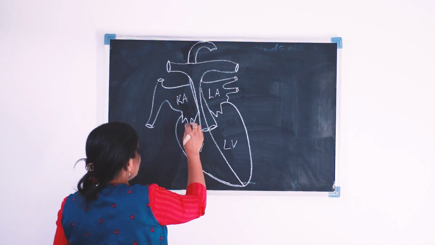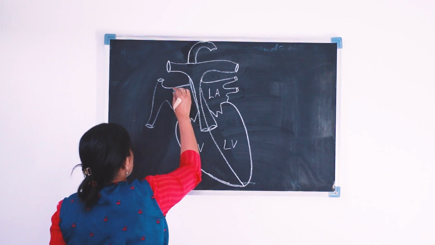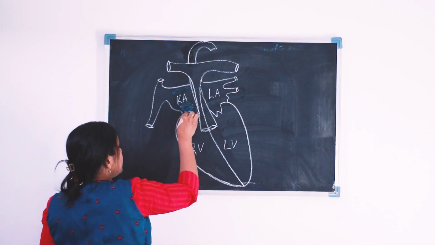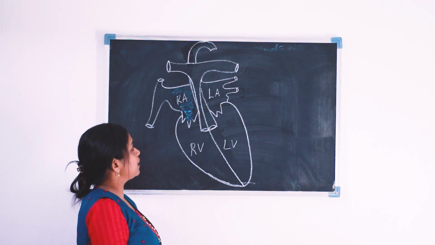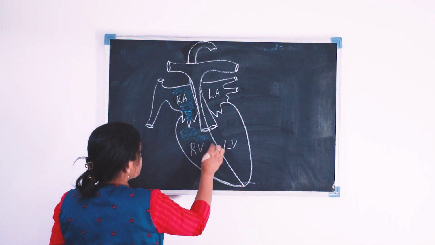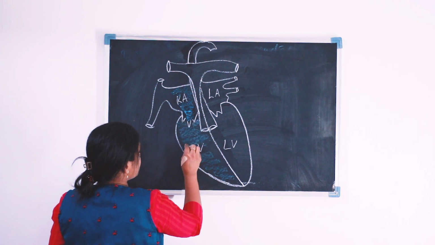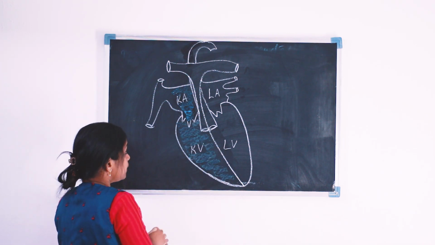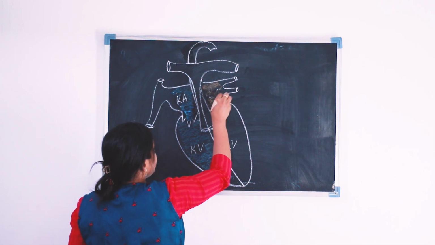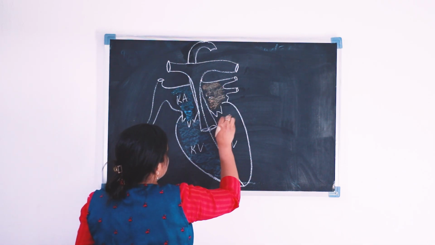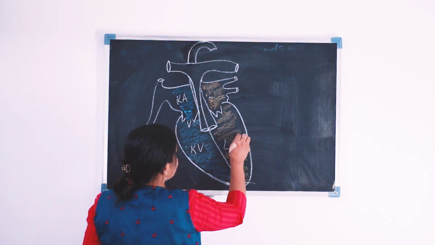Okay, and now we can show this. This is our right auricle, which is filled with what? Impure blood or deoxygenated blood. Here also the deoxygenated blood, and here we can see the pure blood or oxygenated blood in our left auricle. In our left ventricle also there is oxygenated blood.